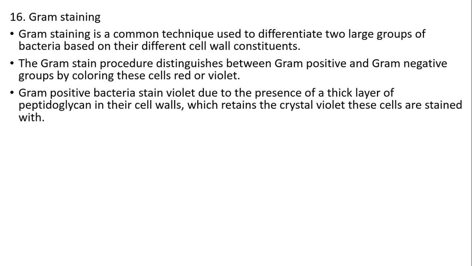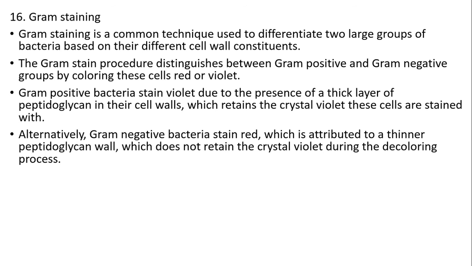Gram-positive bacteria stain violet due to the presence of a thick layer of peptidoglycan in the cell walls, which retains the crystal violet these cells are stained with. Alternatively, gram-negative bacteria stain red due to a thinner peptidoglycan wall, which does not retain the crystal violet during the decolorizing process.